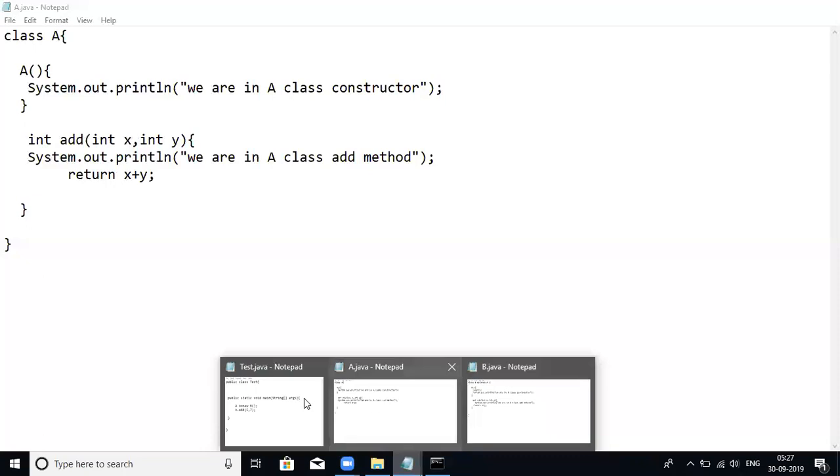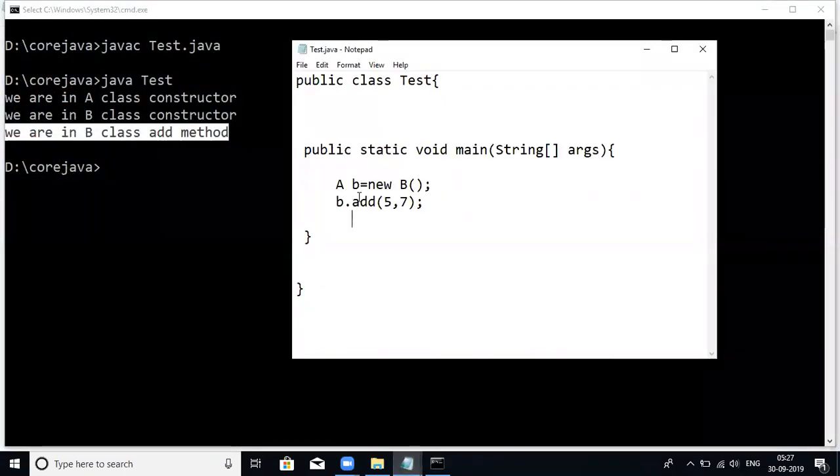But whenever you are overriding a static method, it won't work as overriding. I'm talking only with respect to static methods. For static methods, memory is allocated and we can call them without object creation.